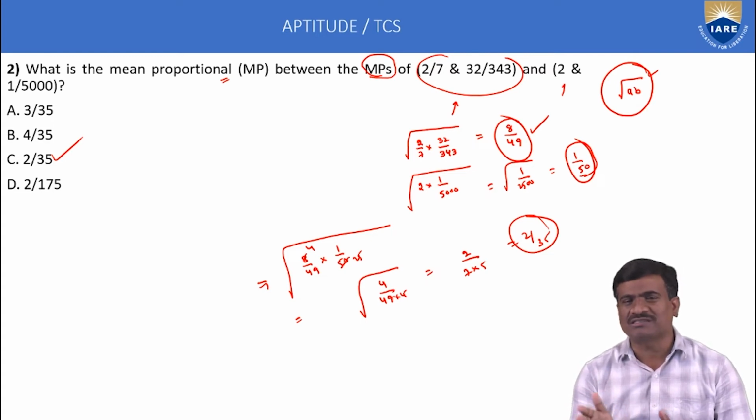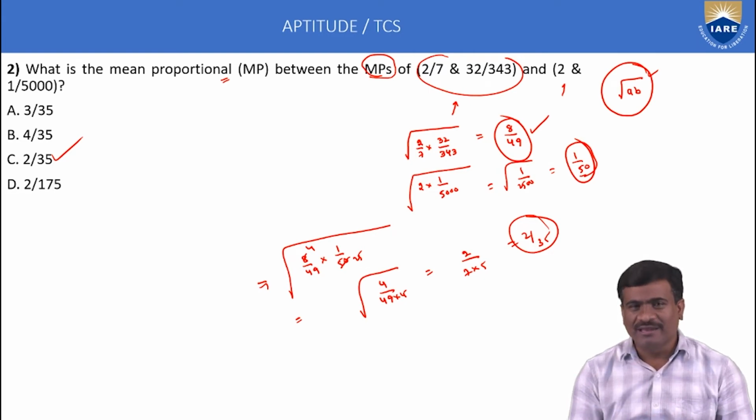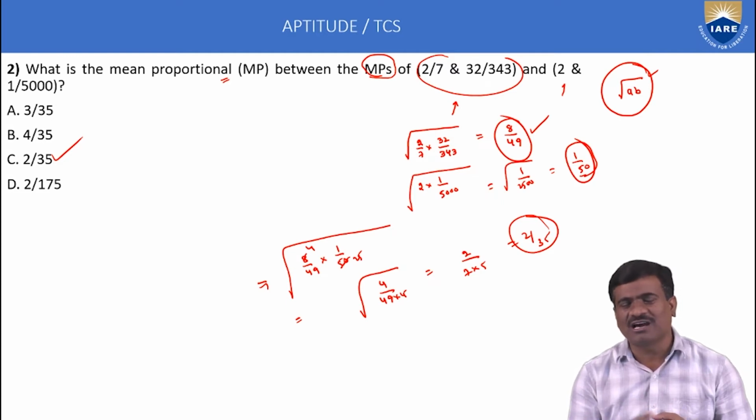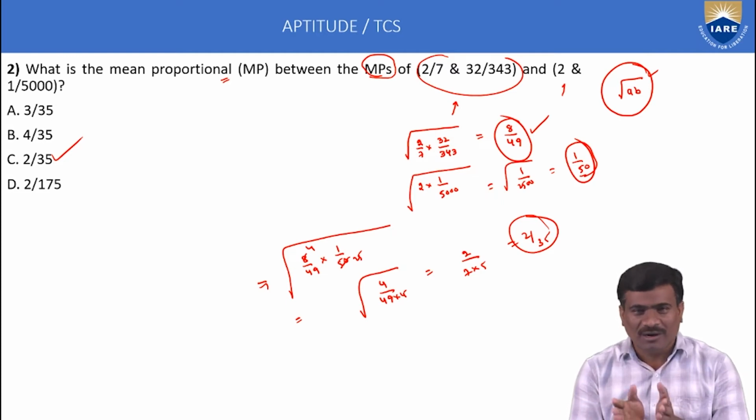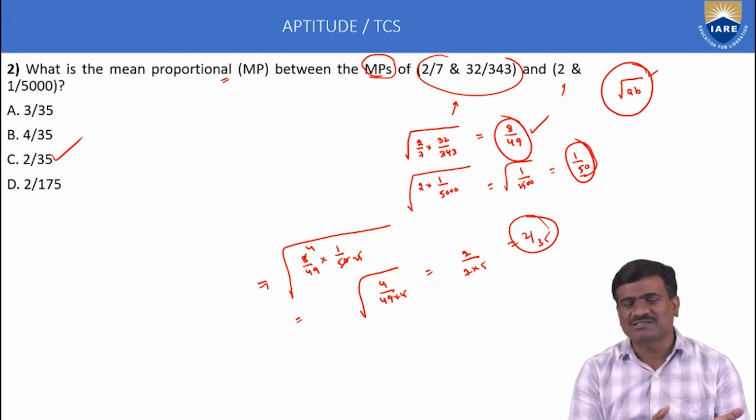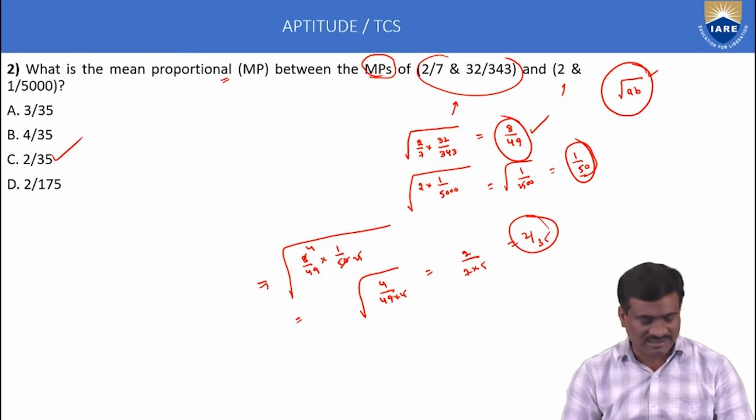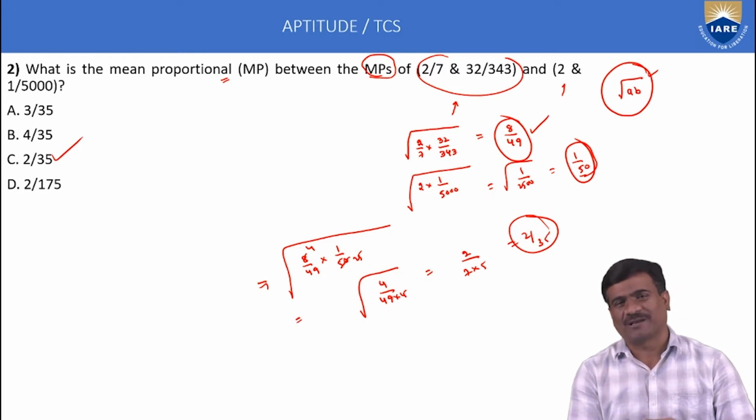A is the first number, C is the third number. To calculate the middle number, the middle number is called B, root of AC. Here it is root of AB, generally B is third. But using the given information, the first number and second number, calculate the middle of these two numbers. That answer is equal to 2 by 35.